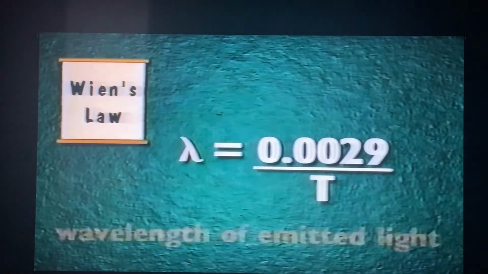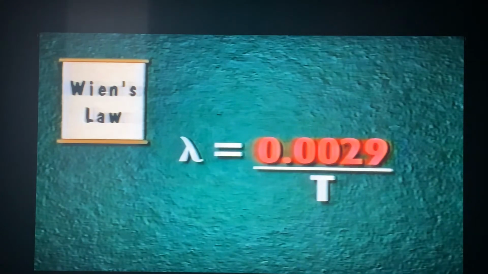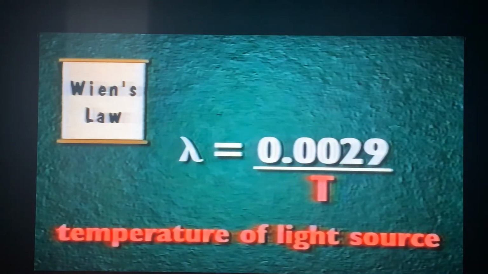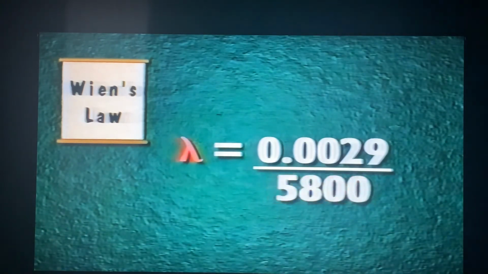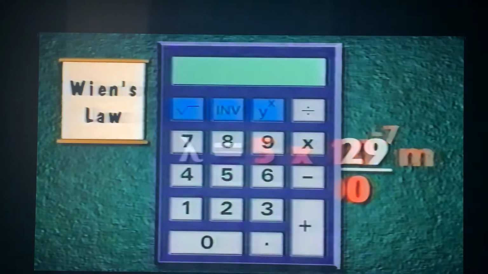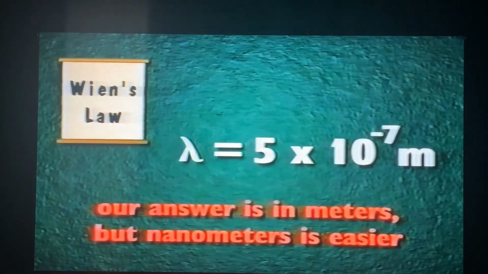Wien's law says that lambda, the wavelength of emitted light, is equal to 0.0029 meters over the temperature of the light source. The temperature of our star is 5,800 kelvins. Plug that into the equation. Lambda equals 0.0029 over 5,800. Punch that into the calculator, and we get 5 times 10 to the negative 7th meters. Our answer is in meters, which is okay, but nanometers is an easier measurement for wavelength.